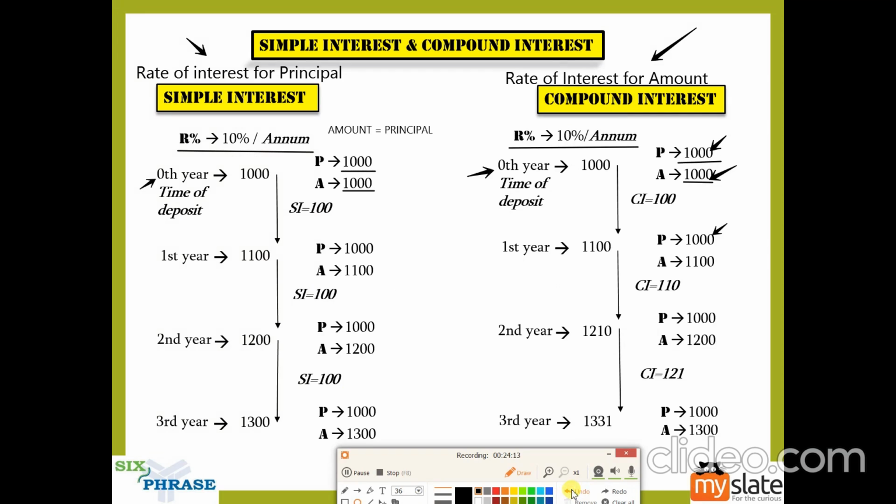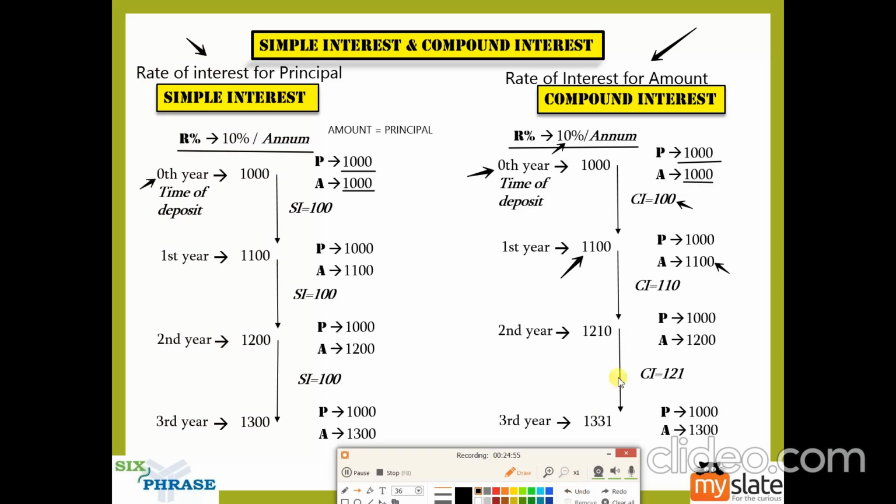So here, as you can see, you're going to apply the rate of interest to the amount. As you apply 10% to 1000, you get 100. When you get 100, your amount will be 1100. So right now the amount has changed to 1100 from 1000, and the next time you apply 10% to the amount, that is compound interest. In fact, there is a term for this. When you apply the rate of interest to the amount, it is called compounding. When you apply the rate of interest to the principal, it is not compounding. Compounding is when you apply the rate of interest to the amount.